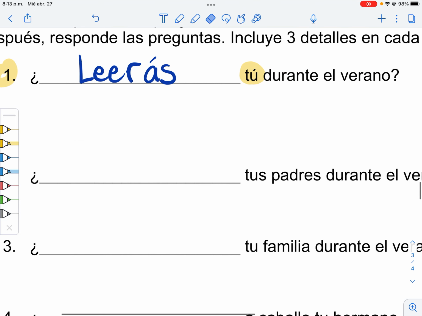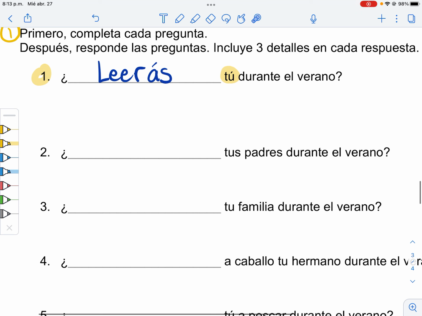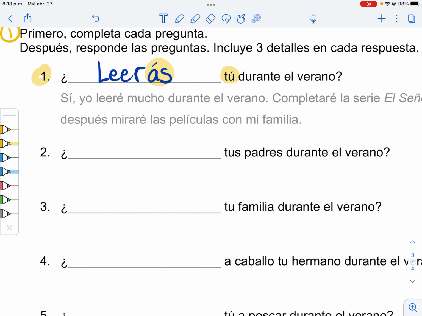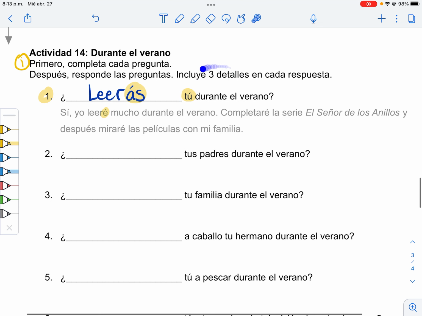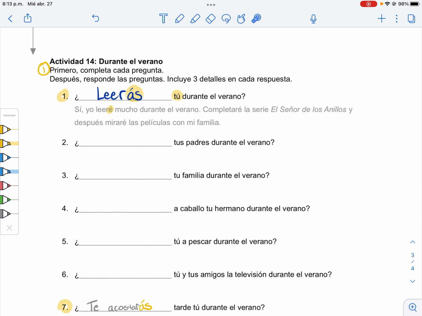So first one, leerás tú durante el verano? So first I have to decide, how can I put this in the yo form? I'm going to drop my AS ending and replace it with an E ending to be in the yo form. So my answer ends up being, sí, leeré mucho durante el verano. I read a lot during the summer because that's when I have my free time, right? And my 3 details. Completaré la serie El Señor de los Anillos. Y después miraré las películas con mi familia. Boom. Nice. That's a lot of information, right? Series, what's it called? Watch movies with my family. Brilliant. So there you go.